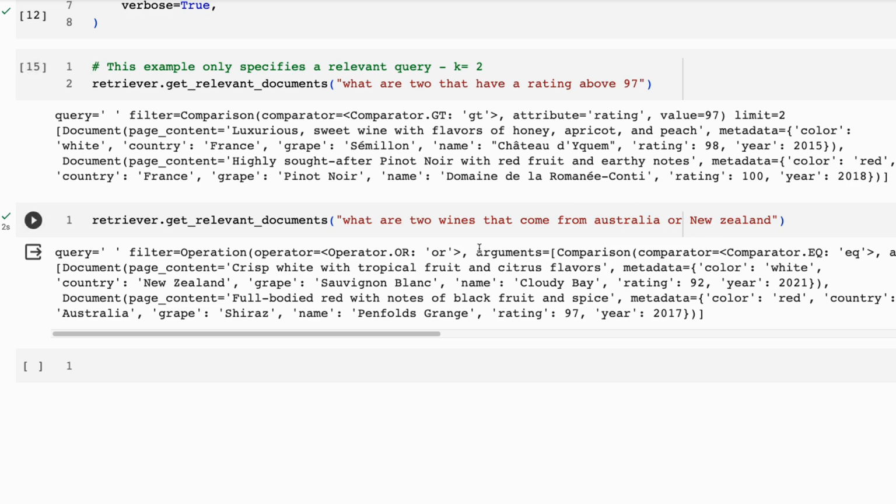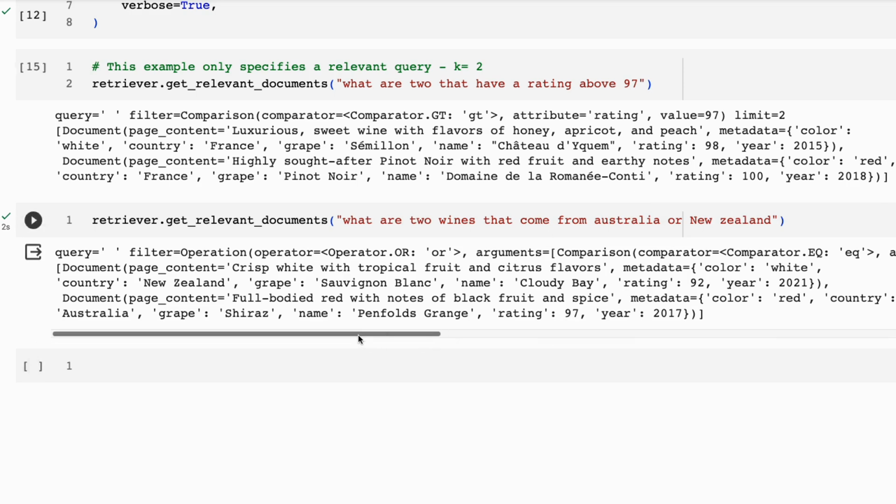I want you to see that because we're using the large language model to rewrite our query, we can do things wrong in here, where I can say, okay, what are two wines that come from Australia or New Zealand? You'll notice that I've deliberately not put the capitalizations at times. And you'll find that even if we put in some misspellings and stuff like that, the language model, if you've got a good language model, will work out the difference there and be able to then fix this up.